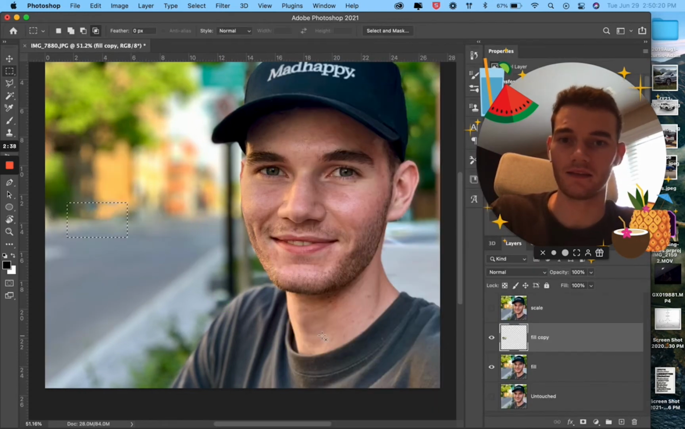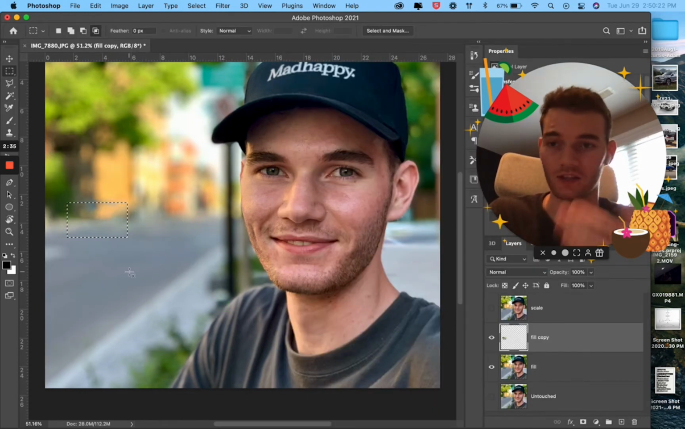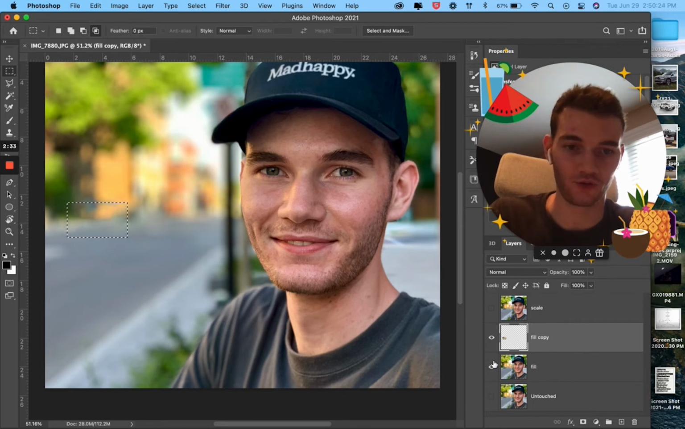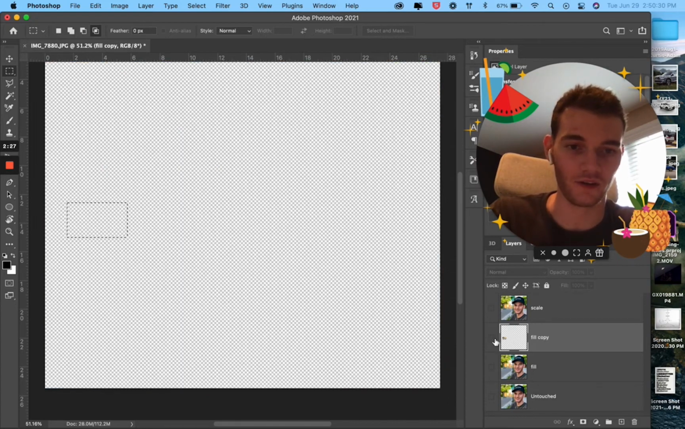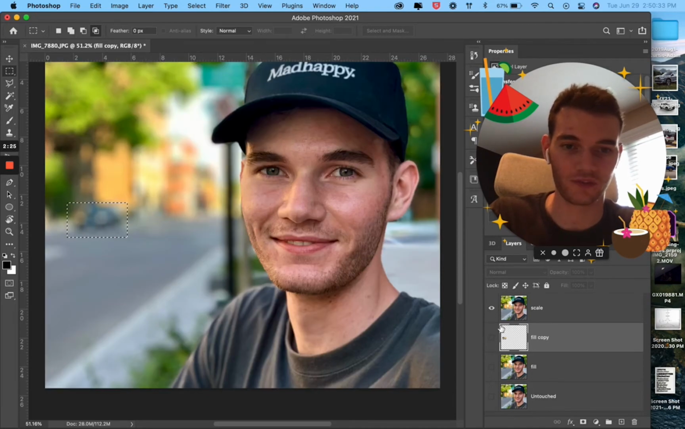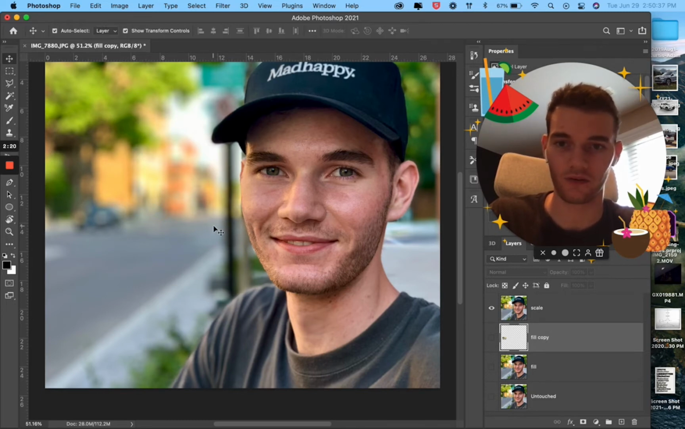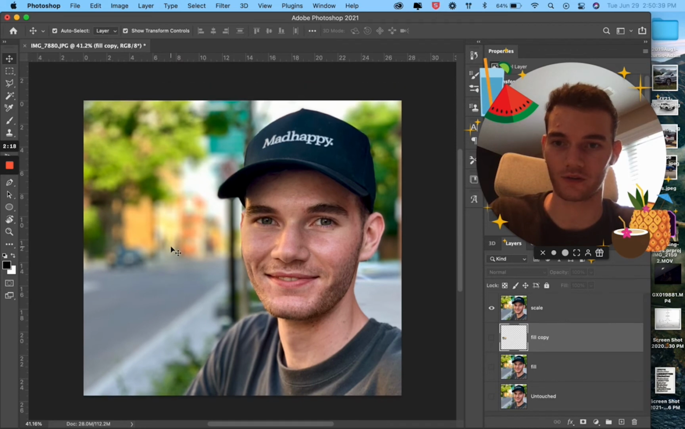So that is filling in a spot, and it creates a new layer. So if you take away the layer, you can see it takes away the filling. So that is fill, and we'll leave that there. And then for scale, what we'll do is we'll do Command D to get rid of our selection, and then we'll hit V again to get back to the cursor on a keyboard.